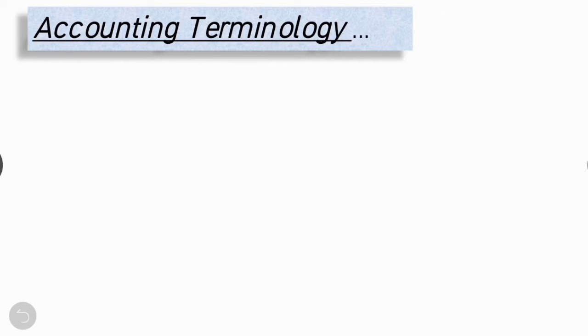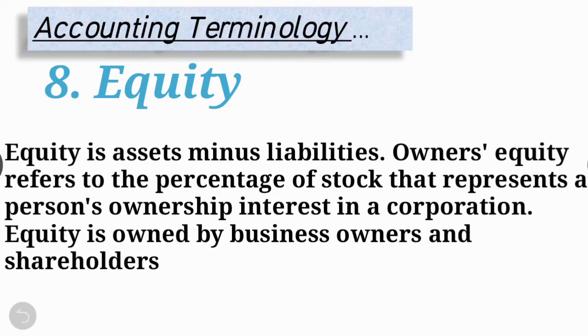Fine. Next term is equity, often called stockholders' equity or owner's equity, which is the amount of money left over and returned to shareholders after a business sells all assets and pays off all debts. Represented by the equation, equity is equal to assets minus liabilities. Right?